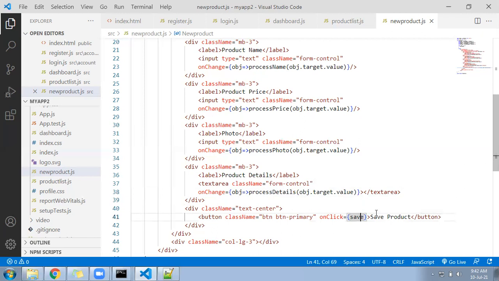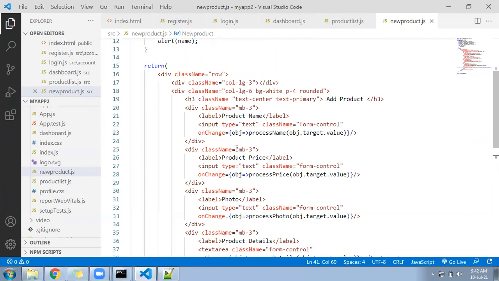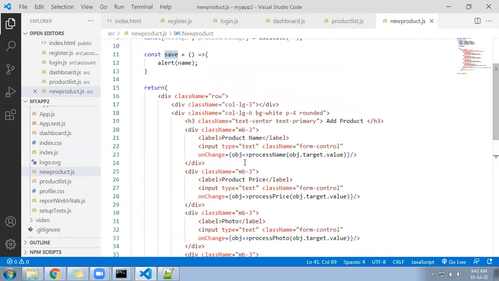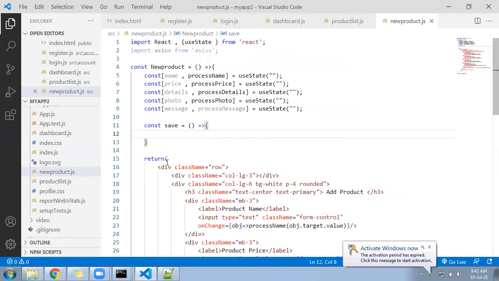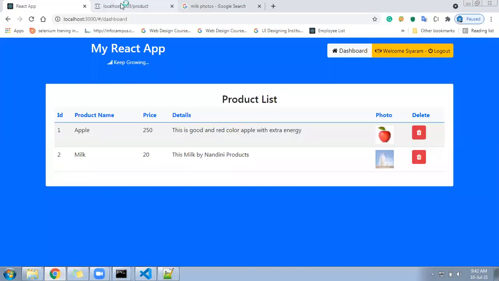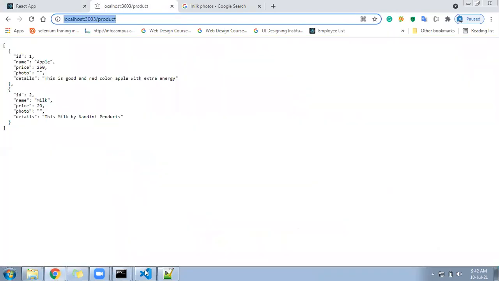We will click on the save button and pass the data to product. So let's go here. Come to the save. Let's do inside. Call the URL first. A variable URL equal to, this is the URL product.